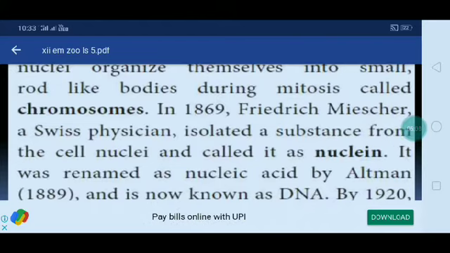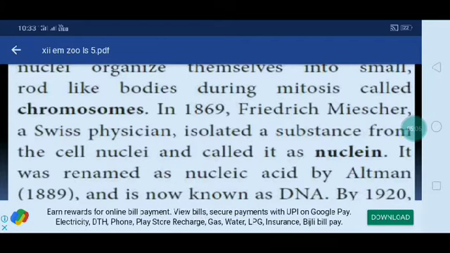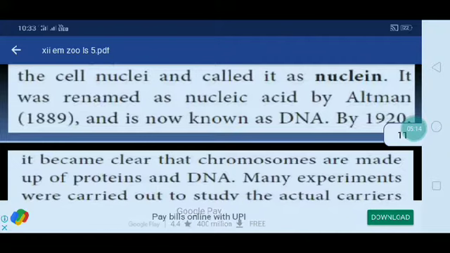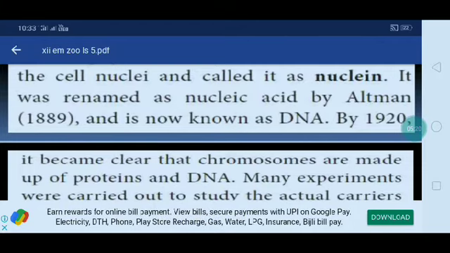In 1869, Friedrich Miescher, a Swiss physician, isolated a substance from cell nuclei and called it nuclein. It was renamed nucleic acid by Altmann in 1889, and it is now known as DNA by 1920. It became clear that chromosomes are made up of proteins and DNA.